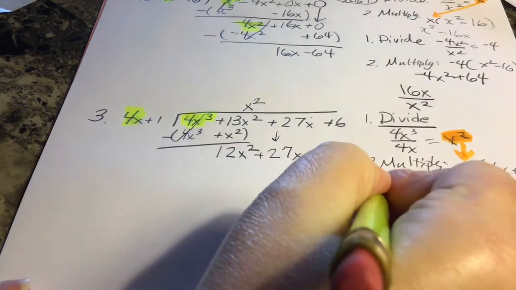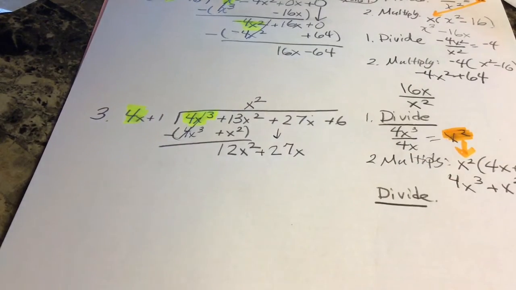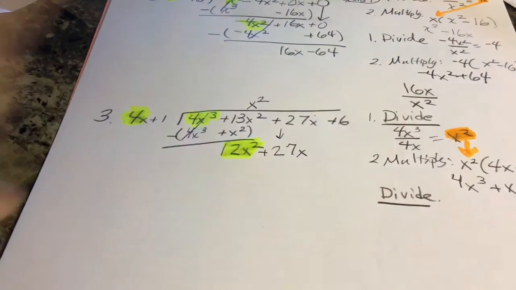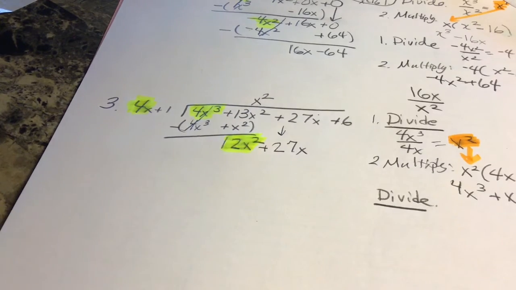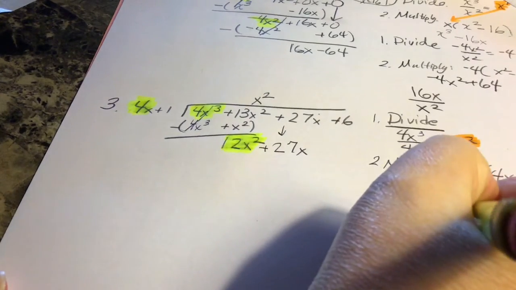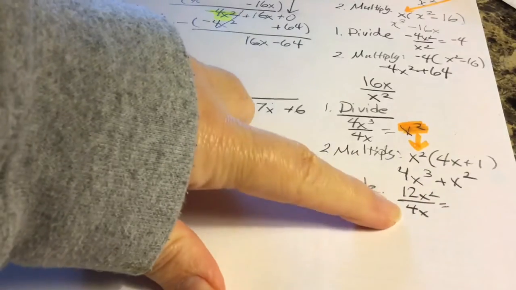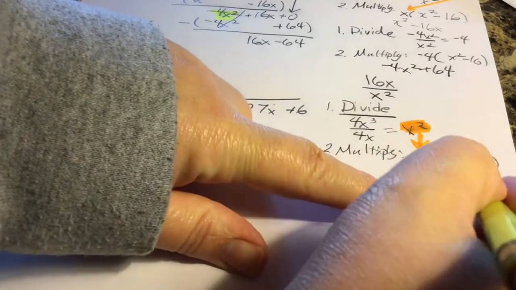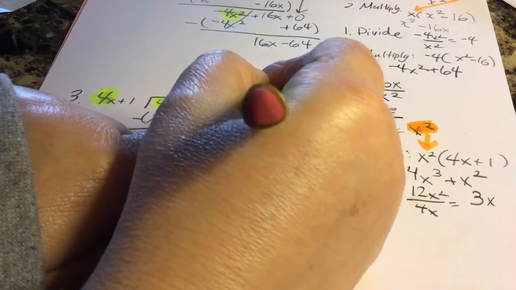Go over on your right and divide. Remember, you are dividing the new first term of your dividend by the first term of your divisor. So 12x squared divided by 4x. 12 divided by 4 is 3. X squared divided by x is x to the first power. That's a positive 3x. I put it above its like term.